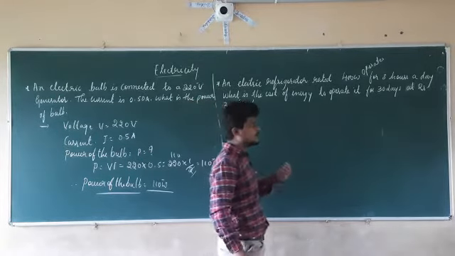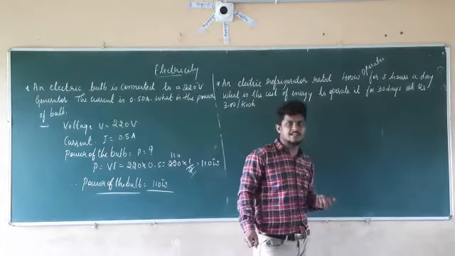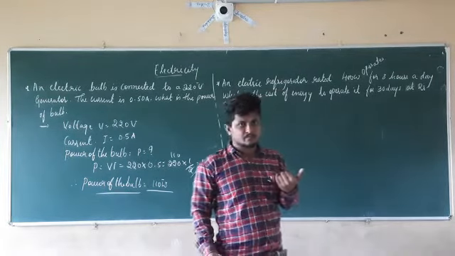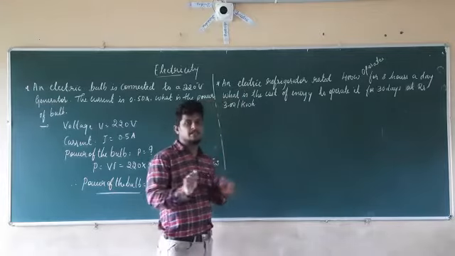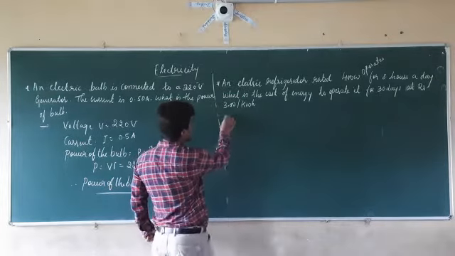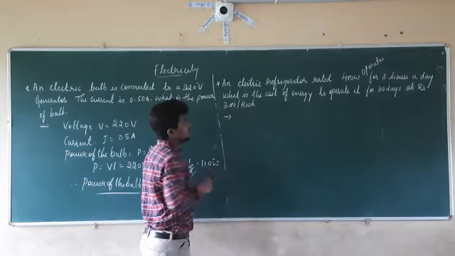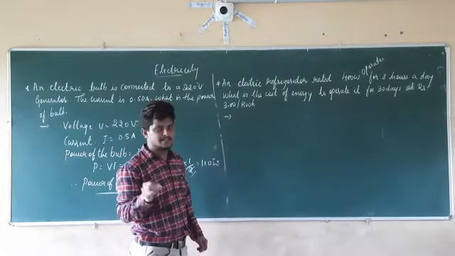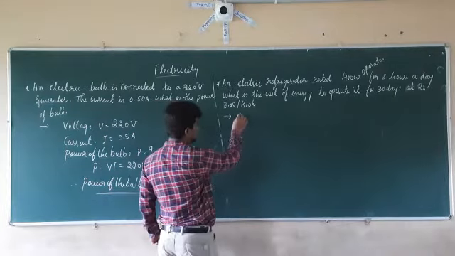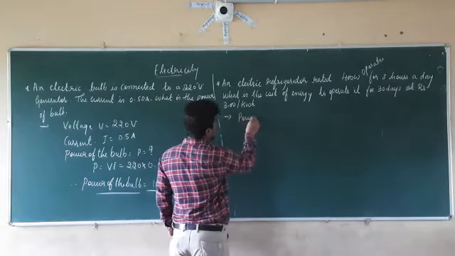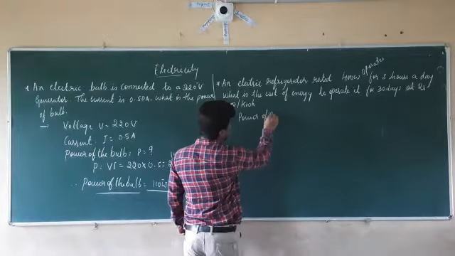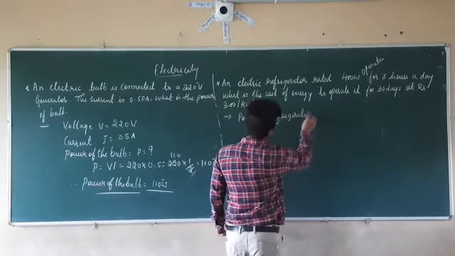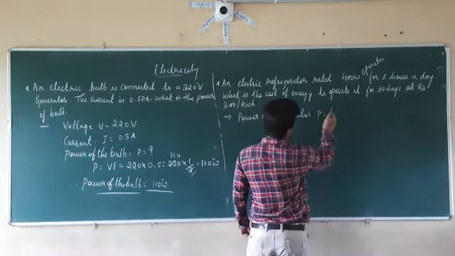First, we have to calculate the total units of that refrigerator, the total electrical energy consumed by that refrigerator. For that reason, we have to write the given data first. So what are the given data here? Electrical refrigerator rated 400 watt. So what is that 400 watt? It is nothing but the power of the refrigerator. So P is equal to 400 watts.